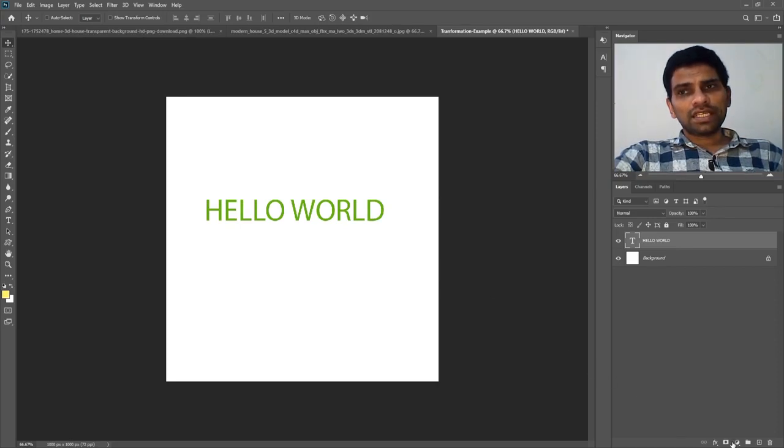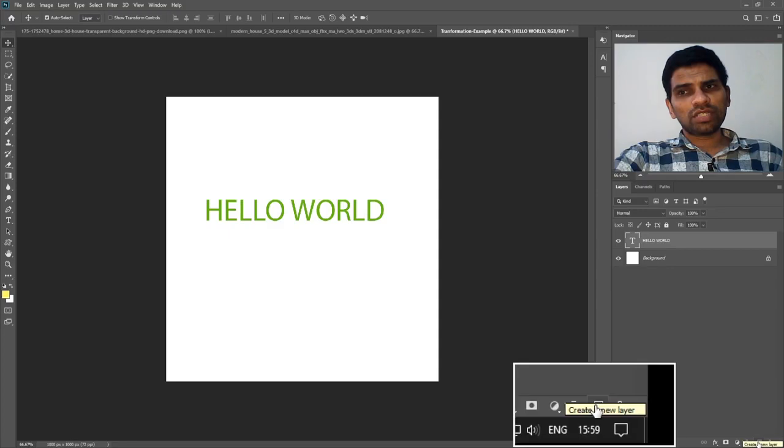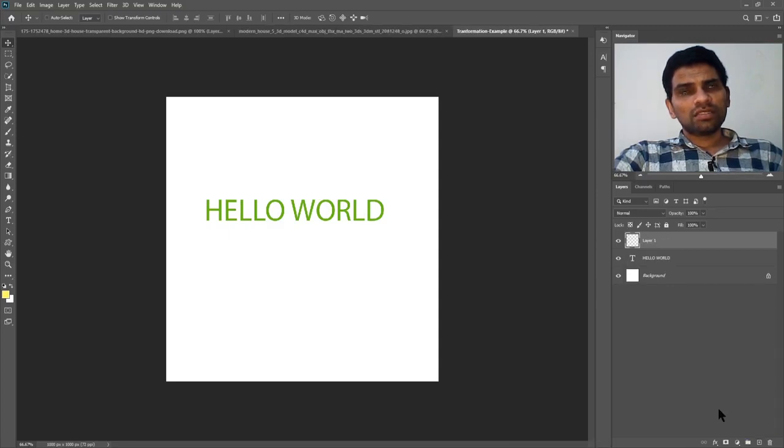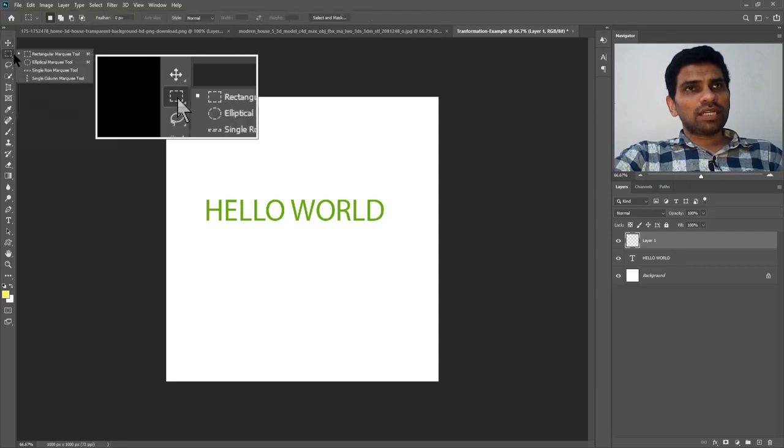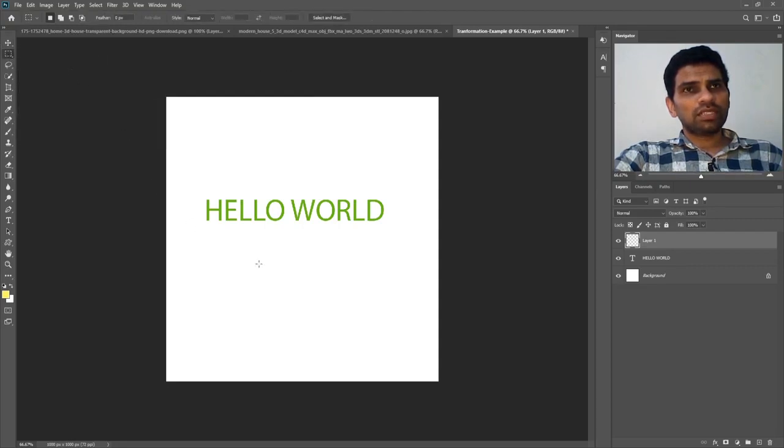Now I will create a new layer here by going to the Layers panel and clicking the Create New Layer icon. I will go to the toolbar, select the Rectangle Marquee tool, and draw a rectangle here. Press Alt Backspace on my keyboard to fill any color within this box. Press Ctrl D for deselecting and V for Move tool, so I can move this box anywhere.